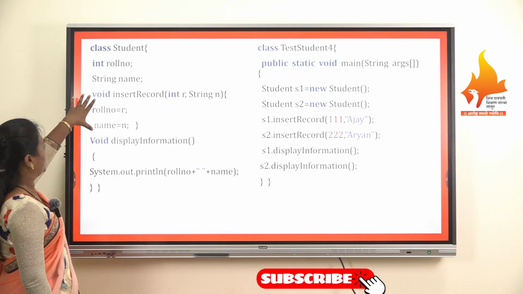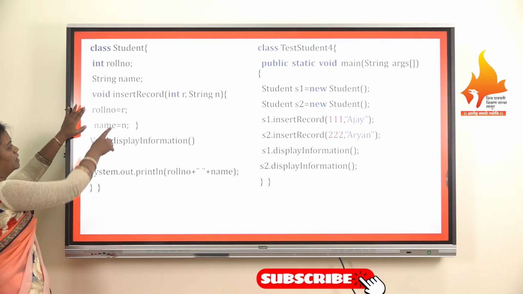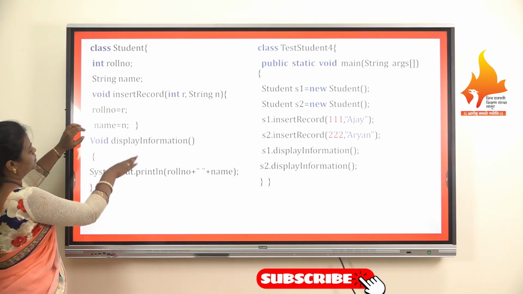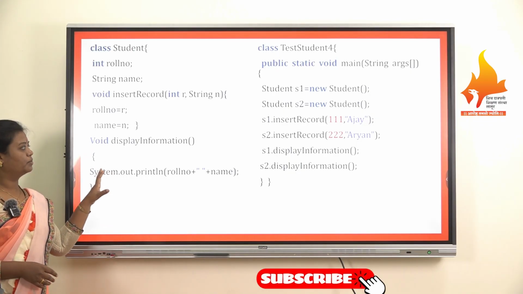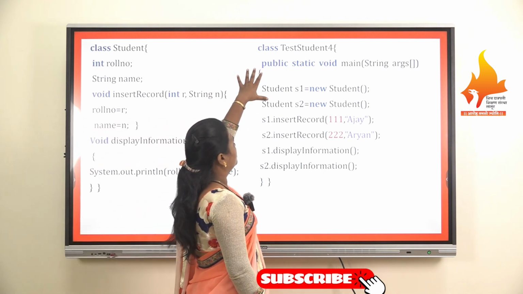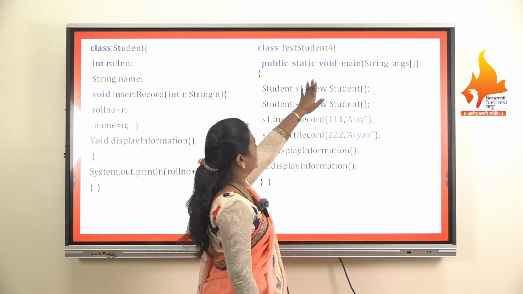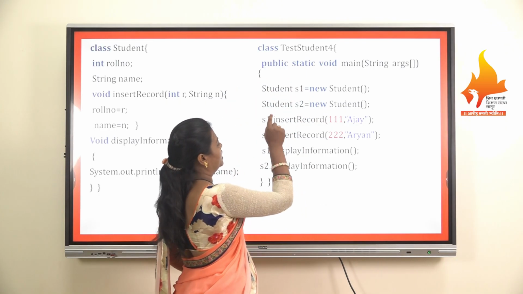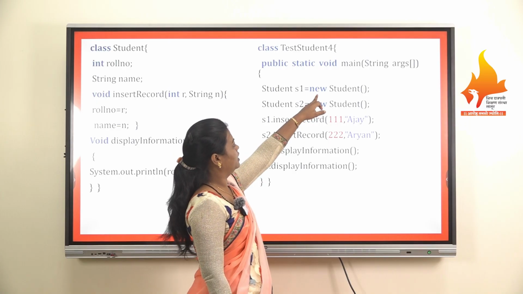In the void insertRecord method, we are providing the values to the roll number and name by using the corresponding variables r and n. And in the second method, void displayInformation, we are just going to print the result of the method. Now here we have added the main method in class TestStudent4. We have declared public static void main String args, then Student s1. Here we have created two objects again: the first one is the s1 object, and the second one is the s2 object by using the new keyword.